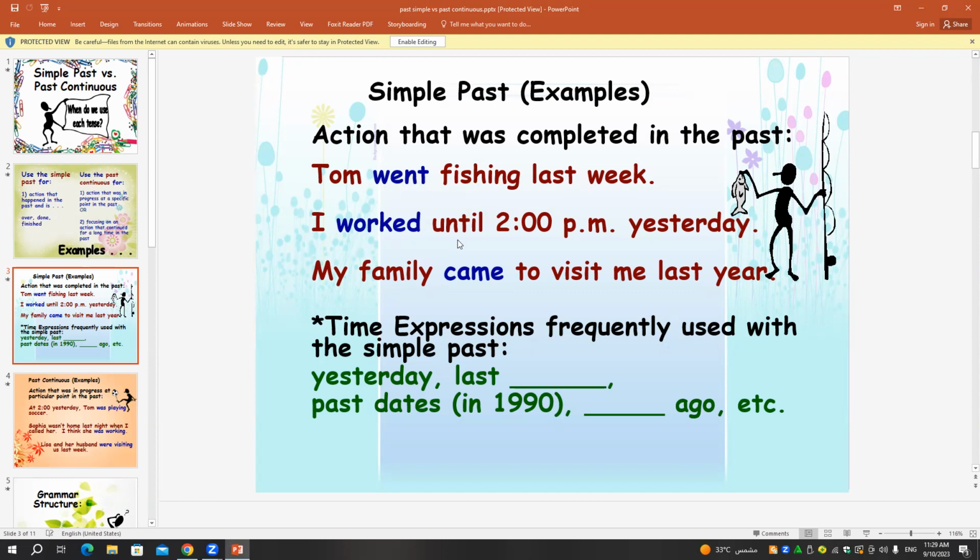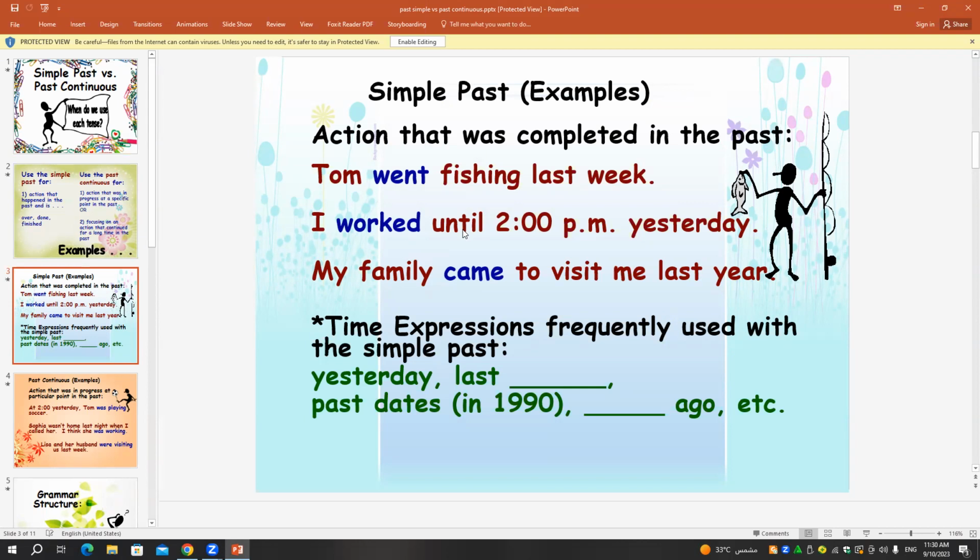I worked until 2 yesterday. My family came to visit me last year. So all the examples here are actions that finished in the past.